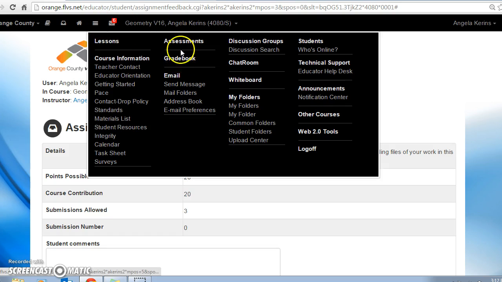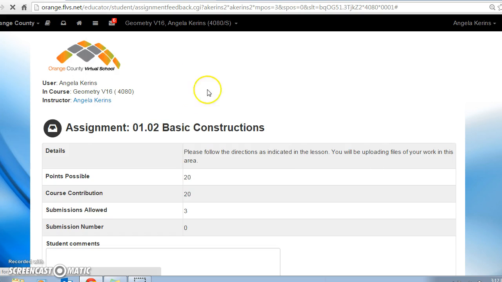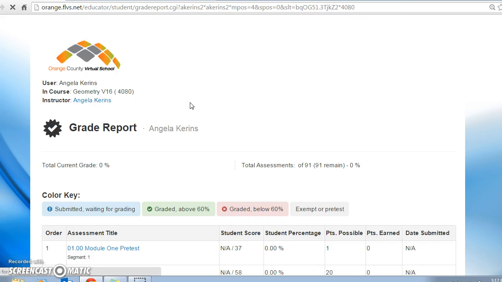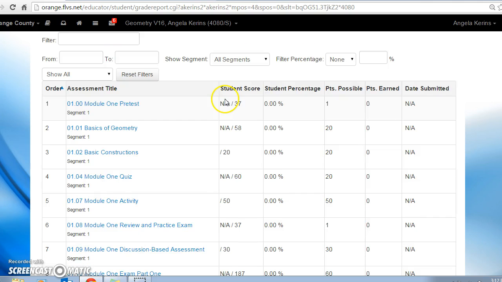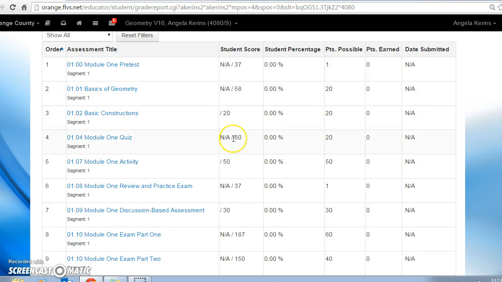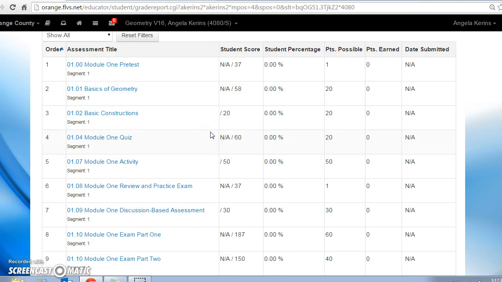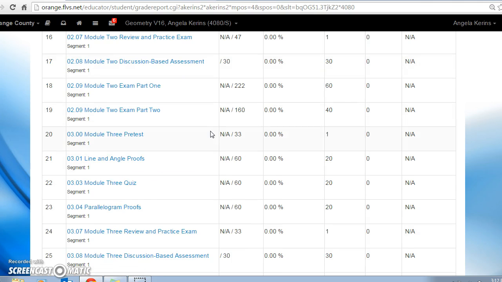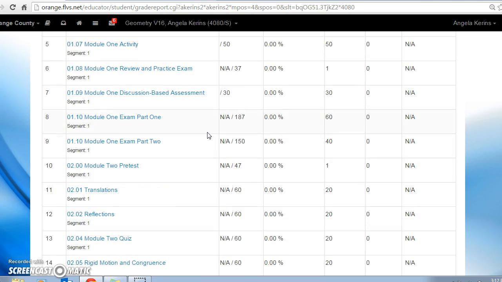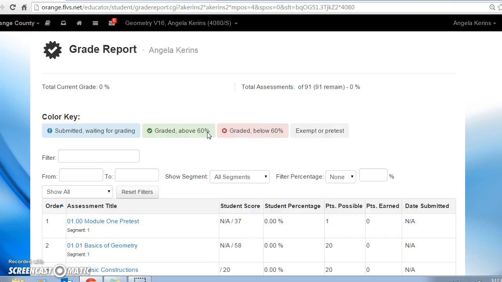So back up to the menu and then click on Gradebook, and you can see every assignment that you've already turned in that's received a grade. Now there's nothing in here for me because I'm not a student turning in assignments, but you'll see all your grades here and the scores that you received. This is also a good place to show your parents what you've been submitting and how your grades are calculated based on this gradebook.